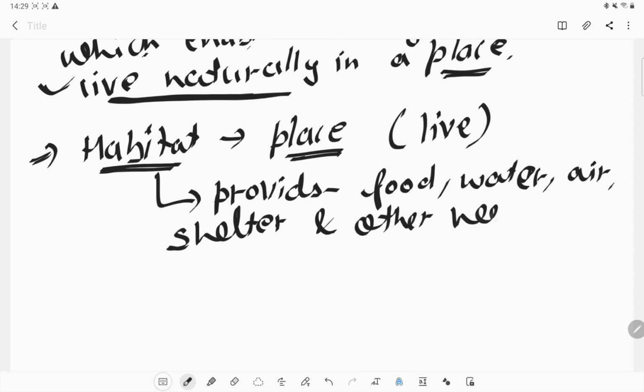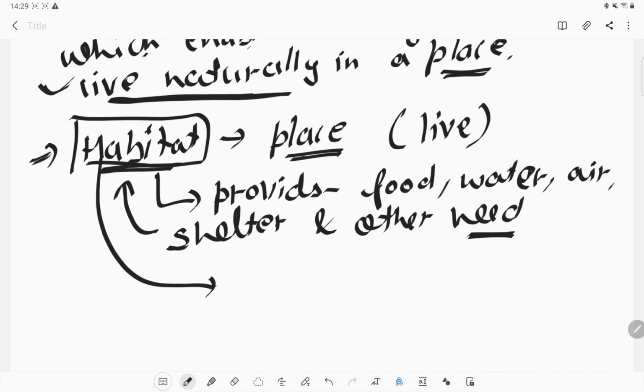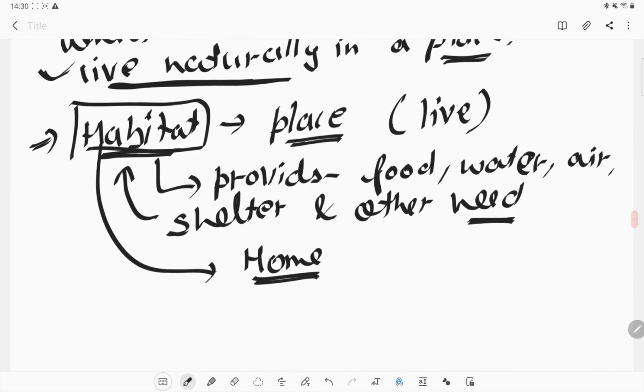Whatever needs an organism requires to survive, if those needs are fulfilled at that place, it is known as the habitat. In common words, we can say that habitat is the home of that animal or organism.